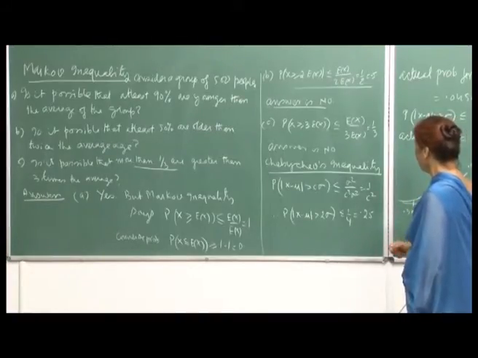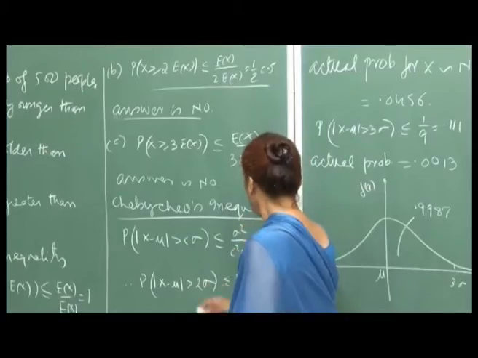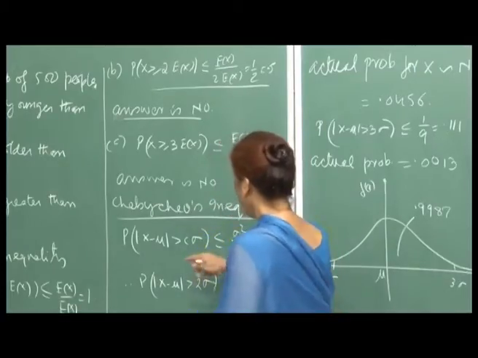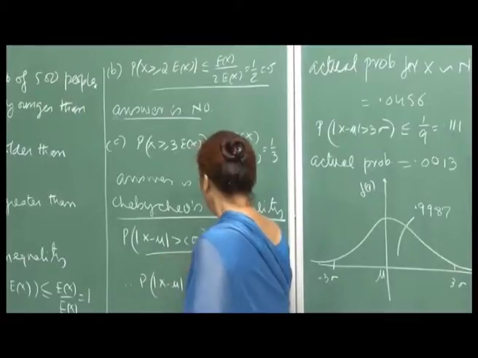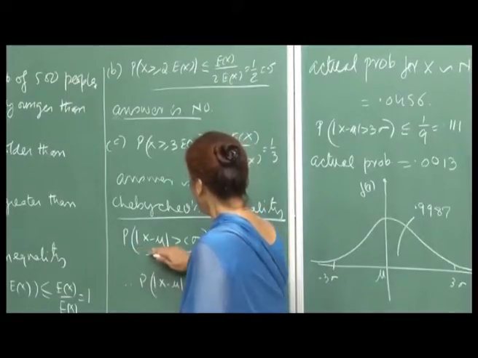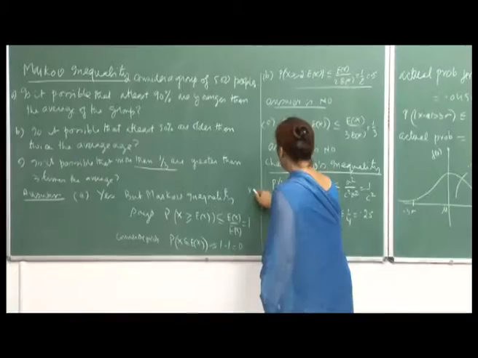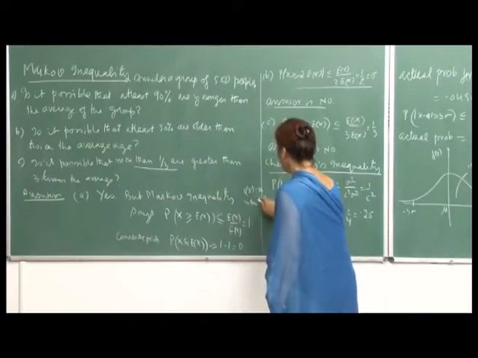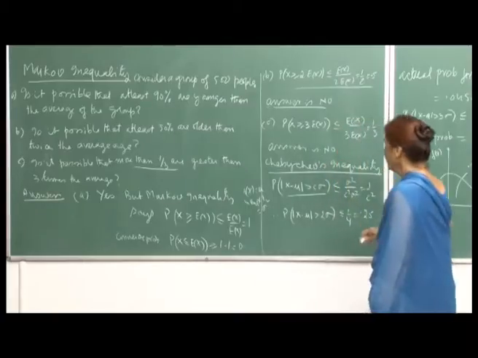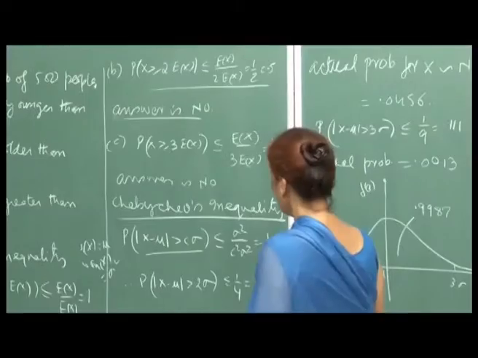Now, similarly for Chebyshev's inequality, I wanted to point out the following. You have a random variable x which has expected value mu and variance sigma square.